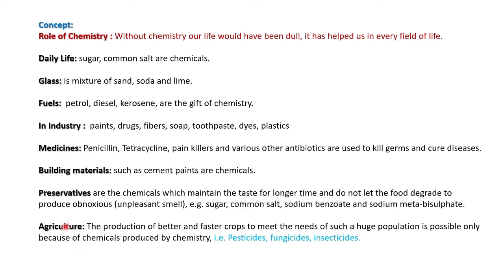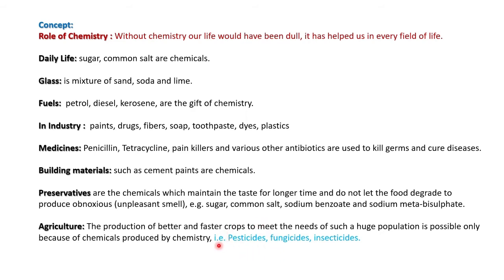Then in the agriculture side also chemicals play a role to kill pests. Cide means kill. Pesticides, pest in the sense small insects. Fungicide, that is for fungus. Then insecticides, insects will be having 6 legs and a pair of wings. Insects will be 2 types. Some of them will be helping plants to grow, and other types of insects will be spoiling the crops. But pesticides always spoil the crops.